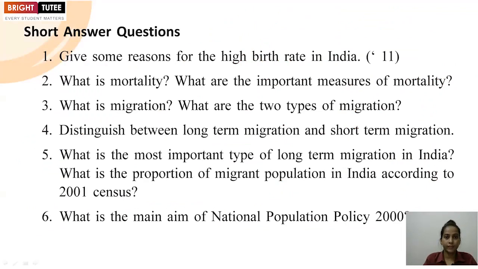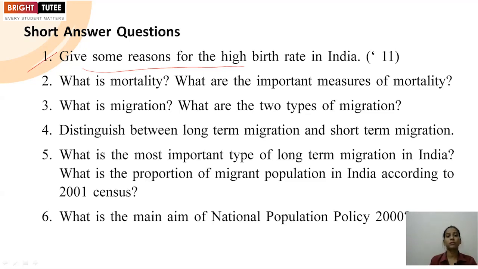Now we are going to take short question answers based on part 1 of unit 2. Here, question number 1 they have asked: give some reasons for the high birth rate in India. So you have to mention some of the reasons for high birth rate in India are universality of marriage because of religious belief. Early marriage is also the problem.